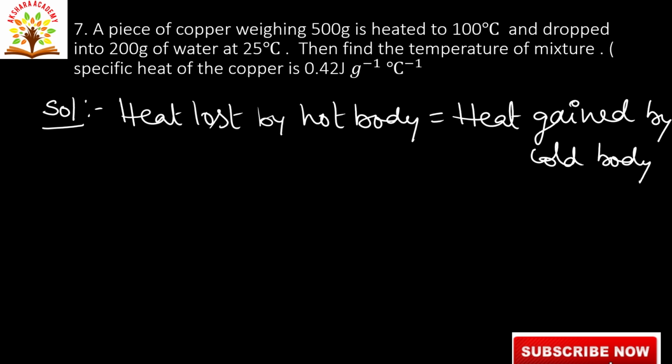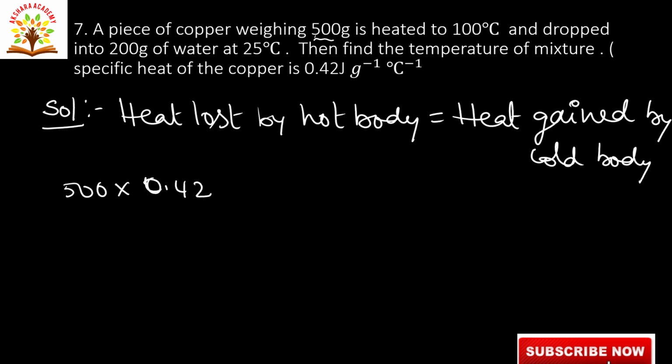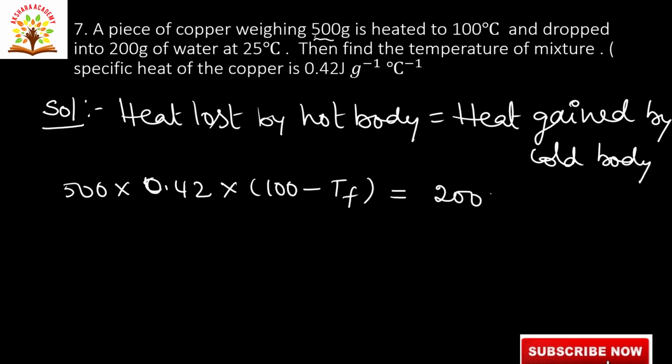That is equal to m s into delta T. I am writing here 500 grams into s, 0.42, into temperature 100 minus final temperature, that is equal to 200 grams into 4.2 into, this is the cold body, water, temperature.